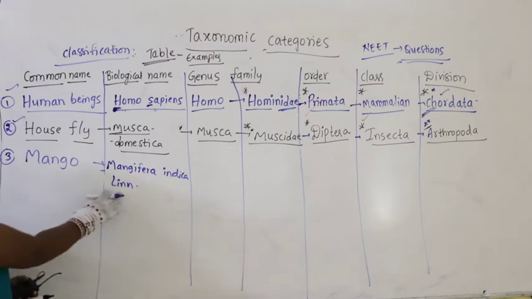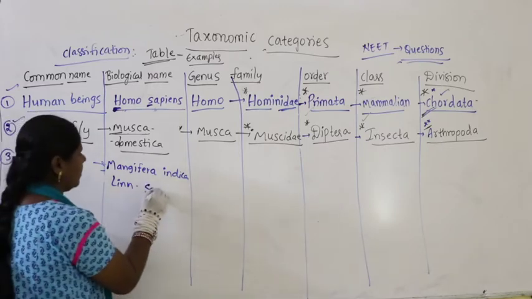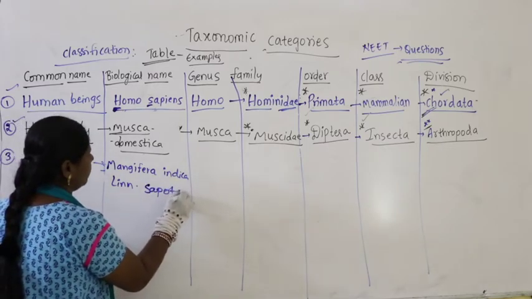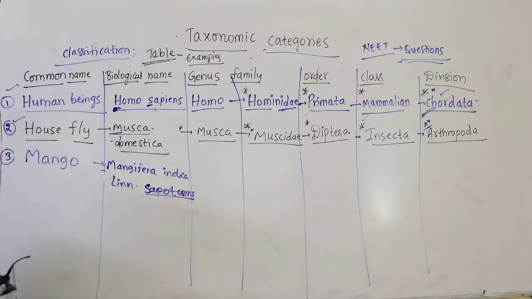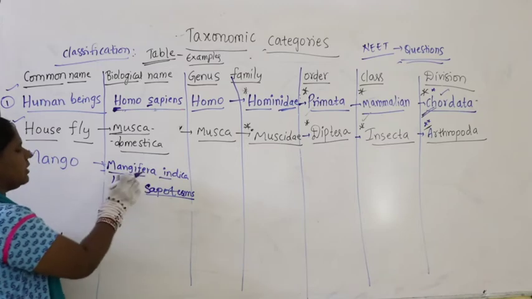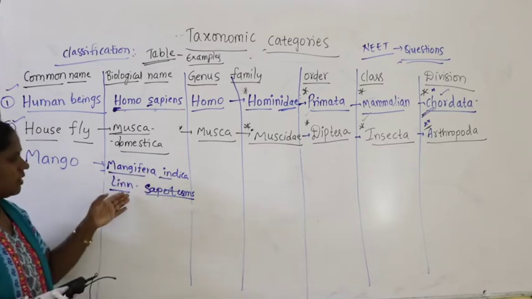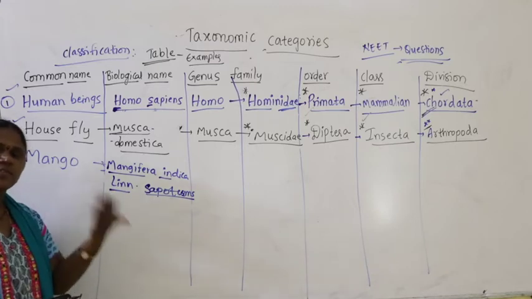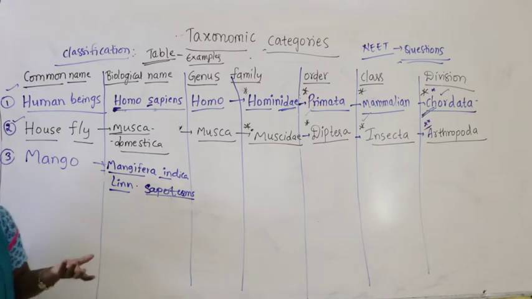Linn refers to Linnaeus. Then we have what is called the authority: Mangifera indica was named by the scientist Linnaeus. Later the name is modified with different varieties of mango, such as Dasheri and Amrutfal.